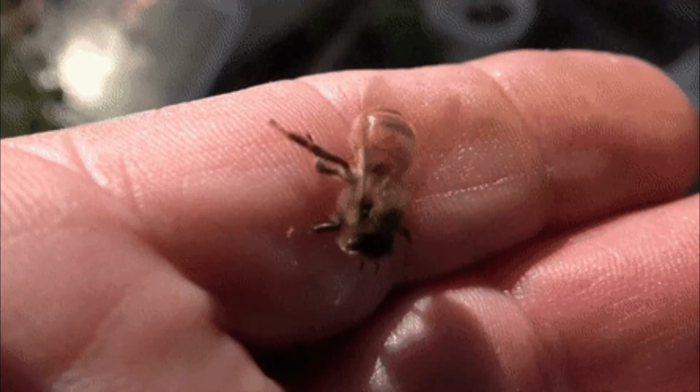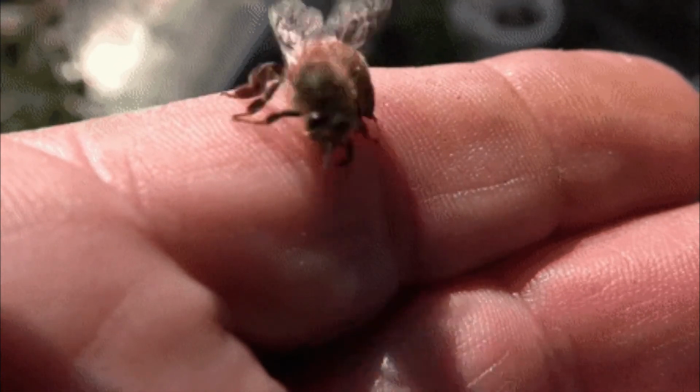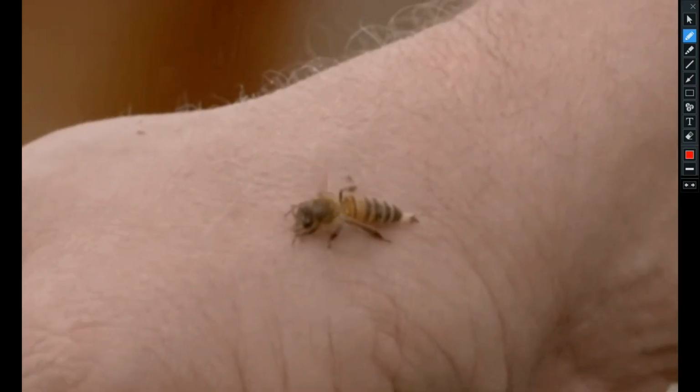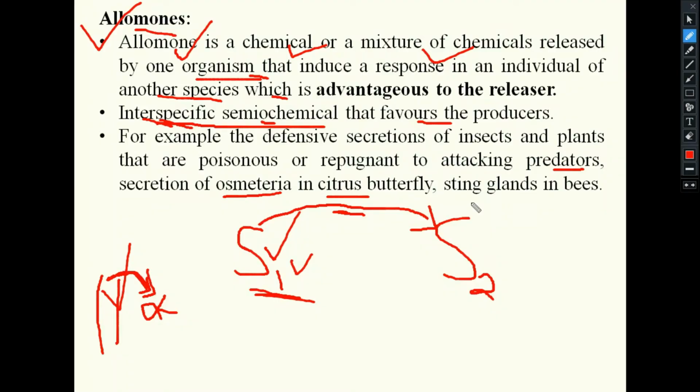They will sting you and release the alarm pheromone, so that their colony will be totally alarmed and will fight with the predators. That means the organism which is producing the allomone, the semiochemical, is having the advantage, receiving the benefits. That is known as an allomone.